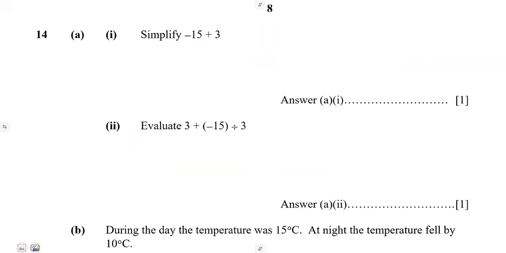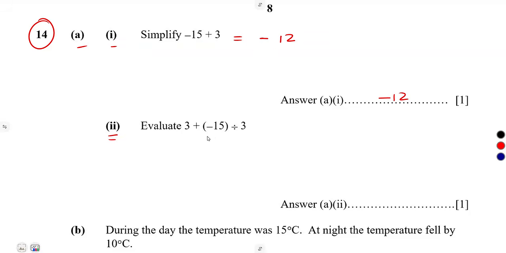All right. Number 14. On item A, item 1, simplify, guys. These are your directed numbers with different signs like this. If you've got a negative and a positive, subtract the smaller number from the bigger number. So that is going to give us a 12. Then you use the sign of the bigger number on your answer, so it's going to be negative 12. You subtract the smaller number from the bigger number, then use the sign of the bigger number on your answer.